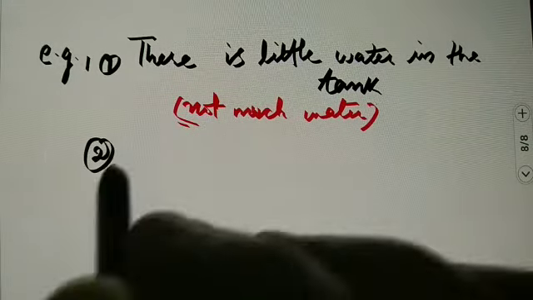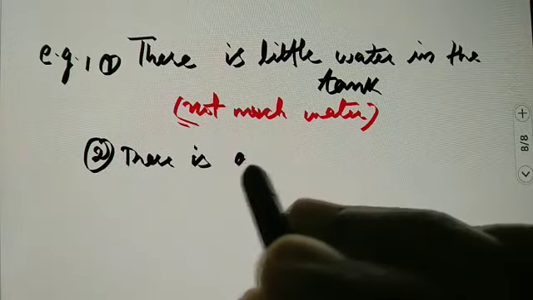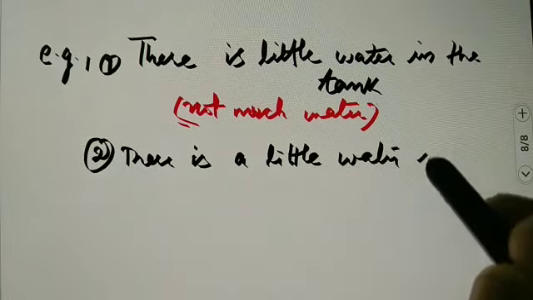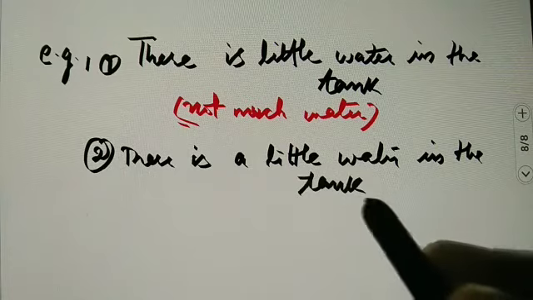Similarly, if we say that there is a little water in the tank, then it becomes positive.